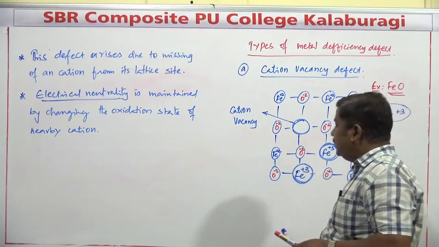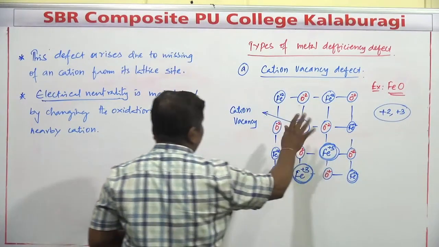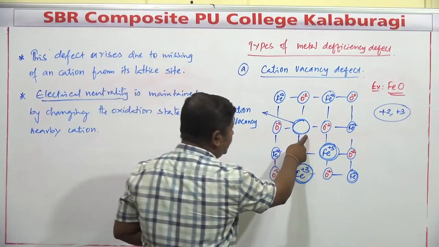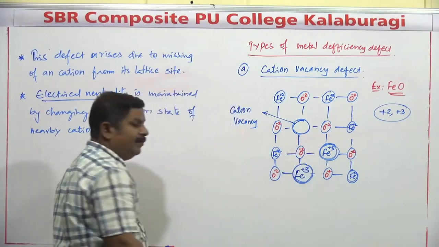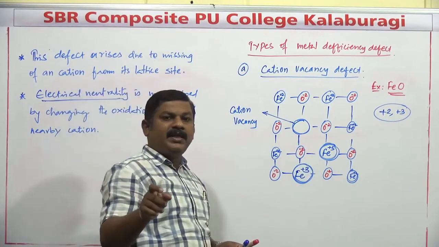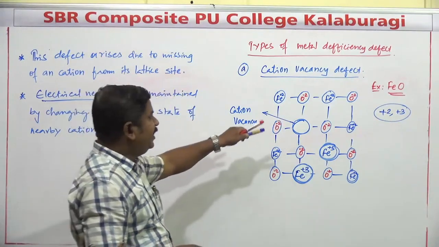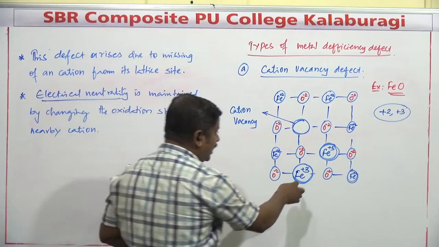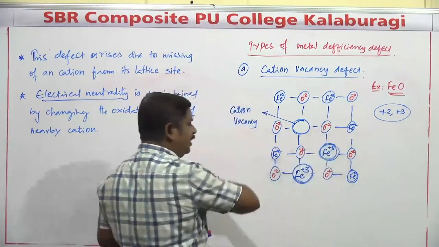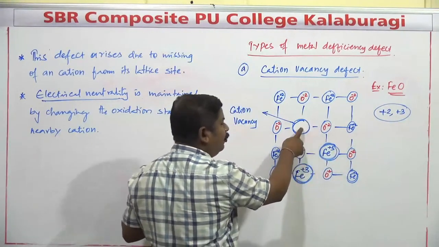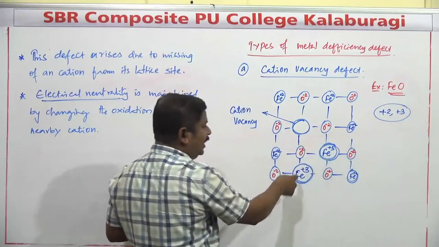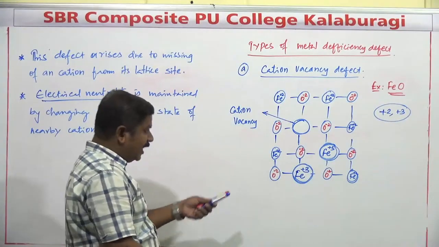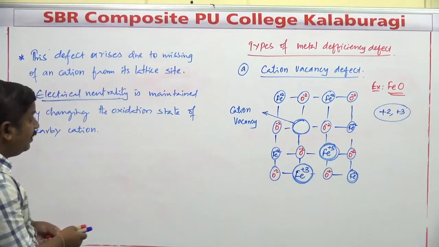But here, the density of the solid does not decrease as usual. Density decreases because of the missing ion, but it is observed wherever the element exhibits a variable oxidation state in the compounds. This defect is generally observed. It is commonly known as what? Cationic vacancy defect. Here the cation is missing, but the electrical neutrality is maintained: the two positive charges are balanced by adding +1 charge to this one and +1 charge to this one. +2 gets converted into +3, and this defect is commonly called cationic vacancy defect.